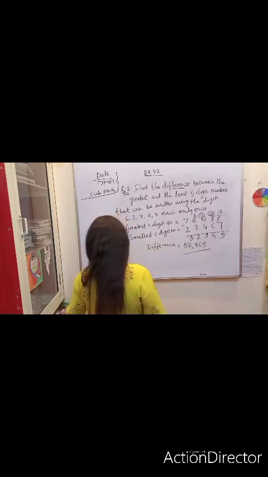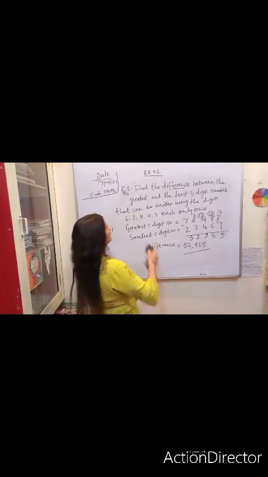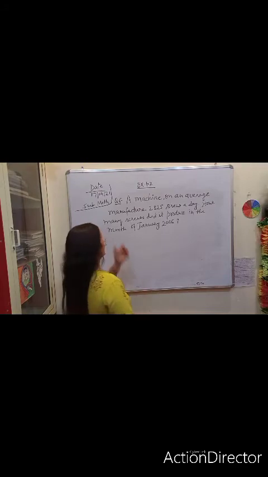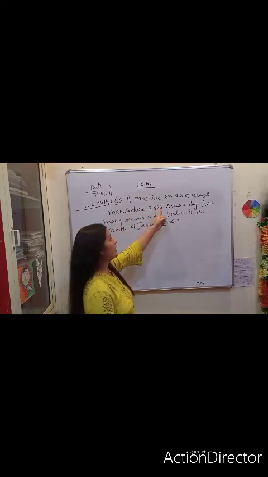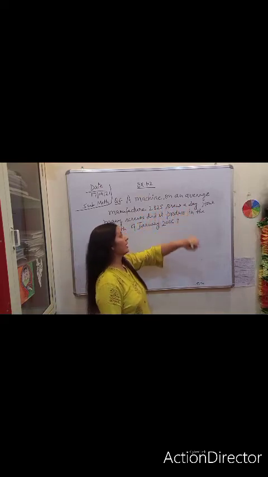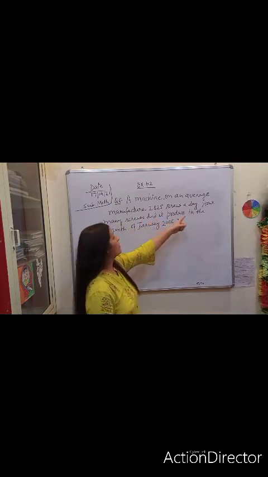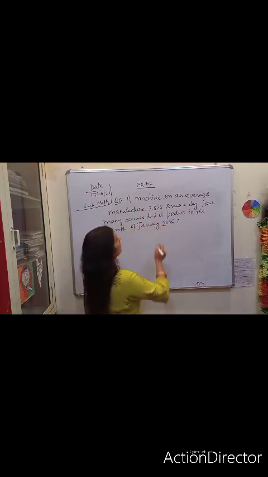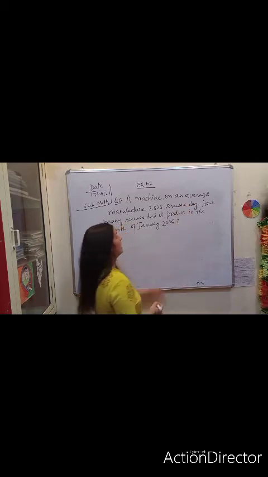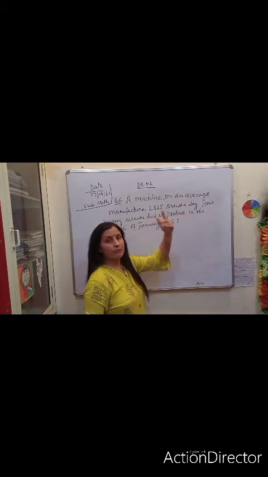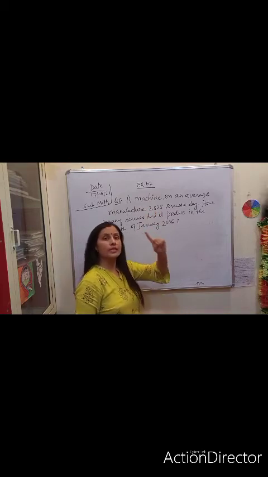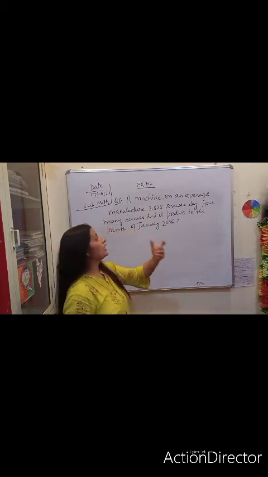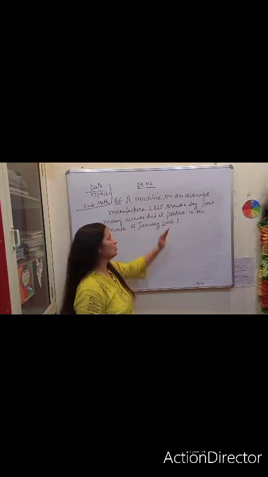Last question. Question number 6. Now come to question number 6. A machine on an average manufactures 2,825 screws a day. How many screws did it produce in the month of January 2006? Here it is given that a machine can produce 2,825 screws in a day. How many screws did it produce in the month of January 2006?